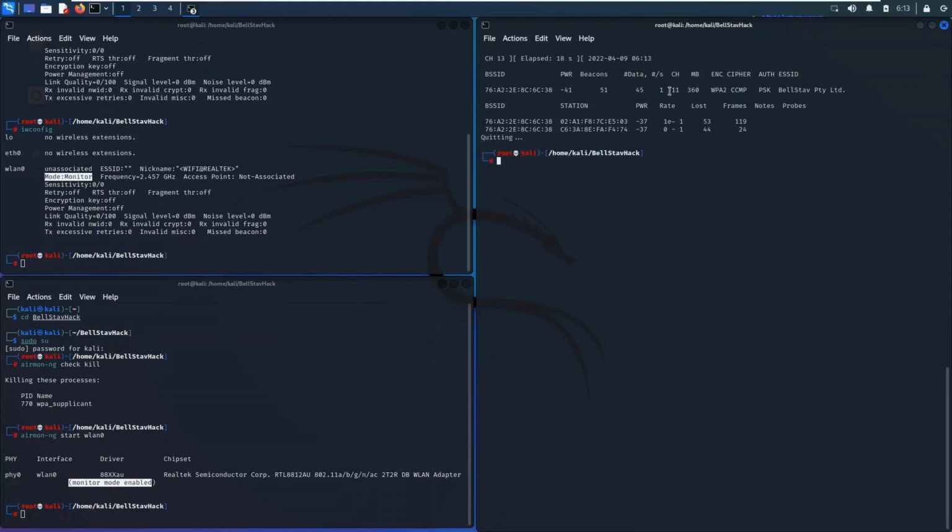So as you can see here, it's running on channel 11, and this station also means clients. These are any devices that are connected to the Wi-Fi right now, and they are all connected to the same BSSID here. So the next step for us is to capture the handshake, save it into our directory, and we'll be cracking that using Aircrack-ng.